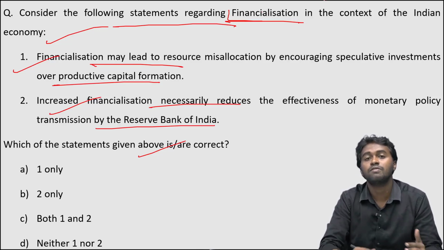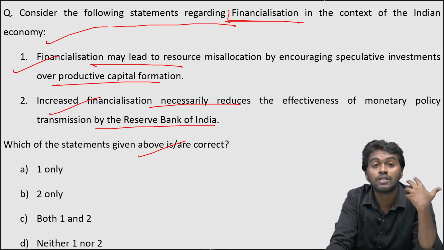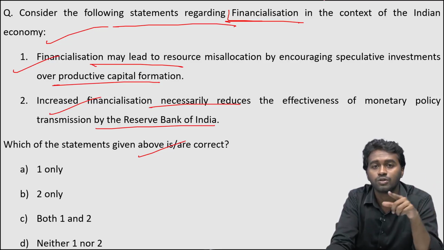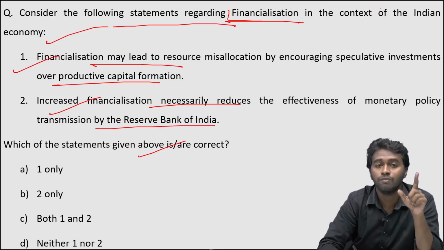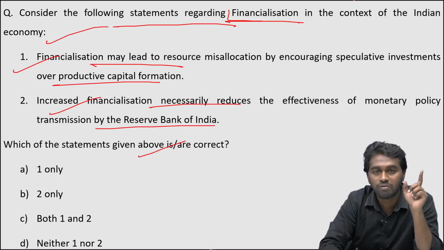And what happens if the fintech companies are rising like this? The investors, because of the speculative motive, will think that, okay, these firms will make profit in the near future, so let's invest in these firms. So therefore, this may lead to resource misallocation, and this can also undermine the productive capital forming areas in the economy. Therefore, statement 1 is correct.